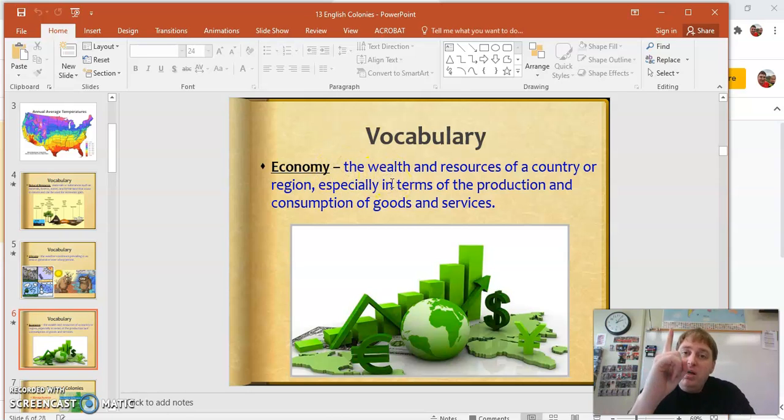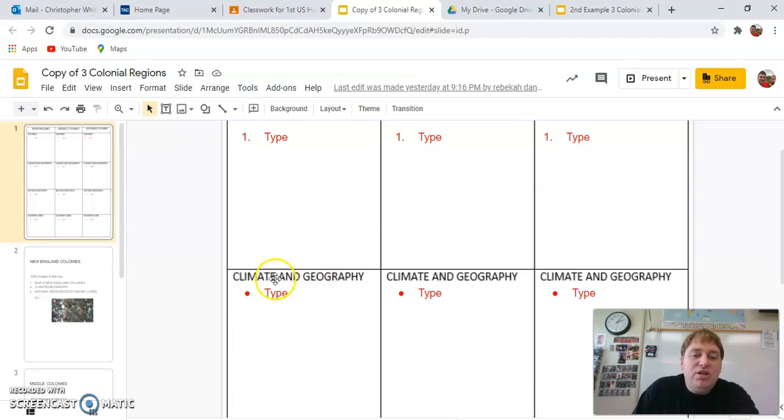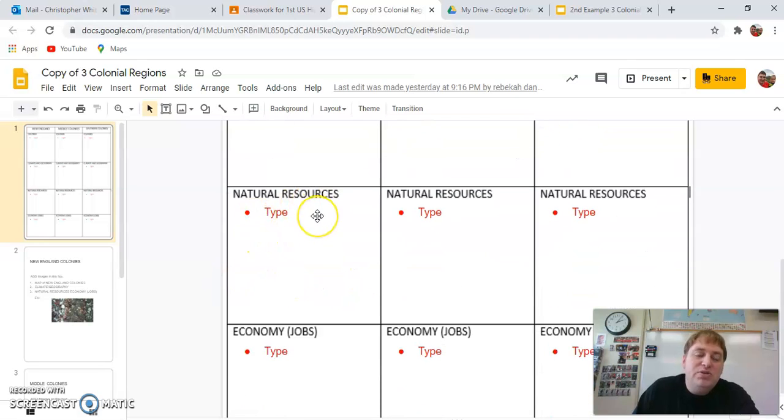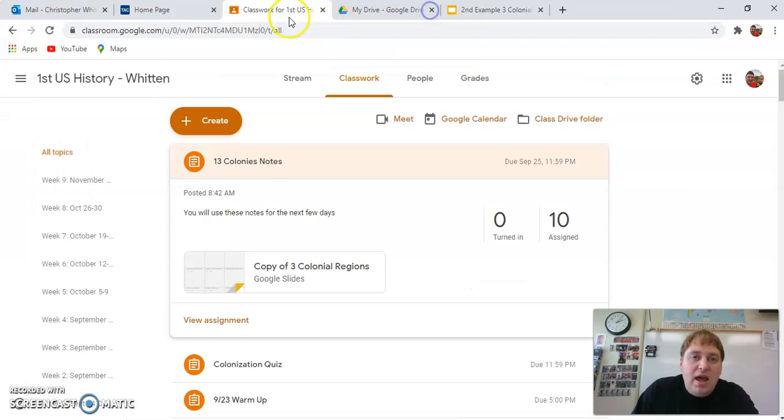Economy, one word: money. Economy is how much money you make and how you make the money. So whenever you're filling out these notes here, you'll see the colonies. We're going to list those. Climate and geography, so basically the weather and the soil. And then natural resources, things the earth gives us. And then economy, basically all that means is what kind of jobs we have. And so let's get on with it.